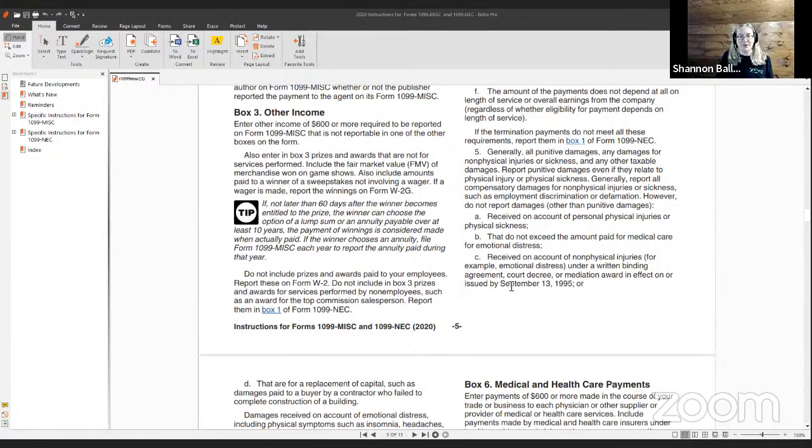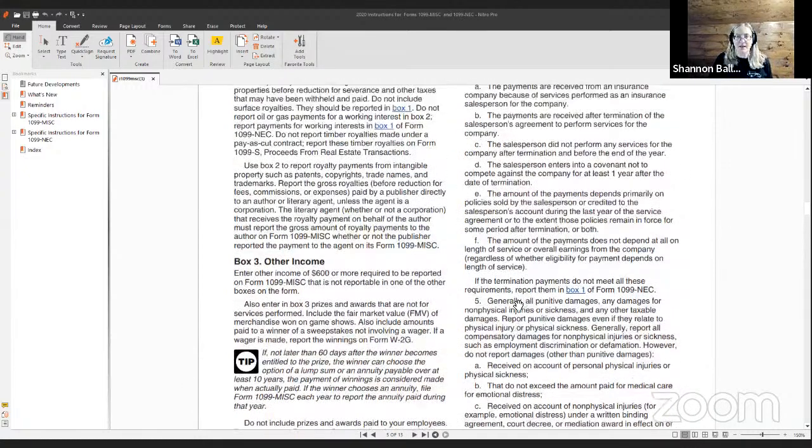So while you can report prizes and awards that are given out at fair market value to the general public, if an employee wins a prize or an award or Christmas gift, whatever, it needs to be reported at fair market value on their W2.